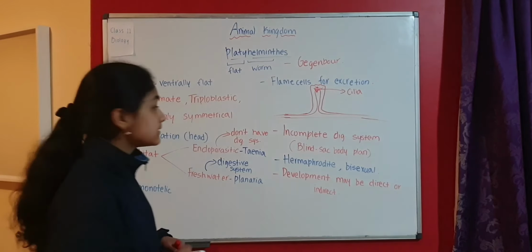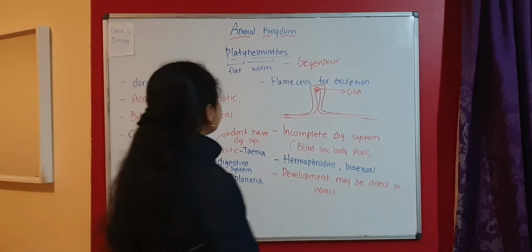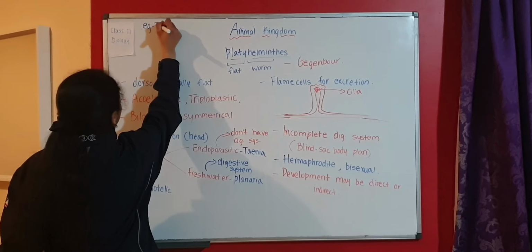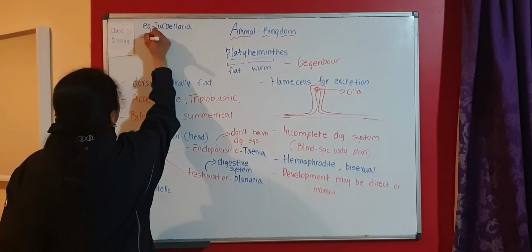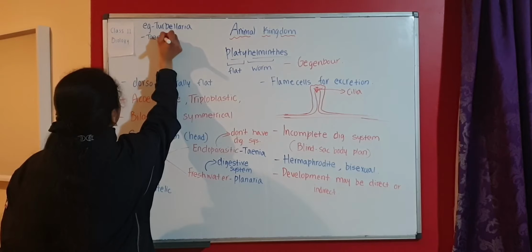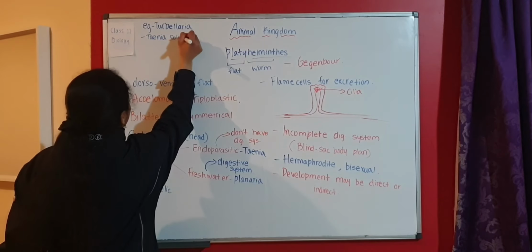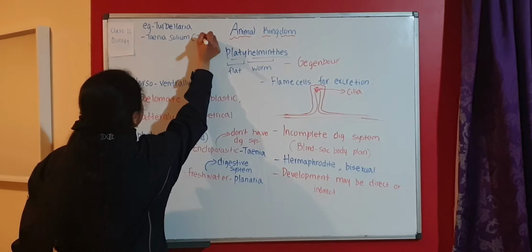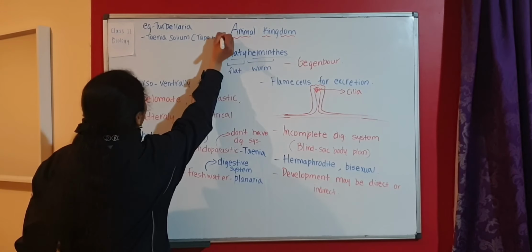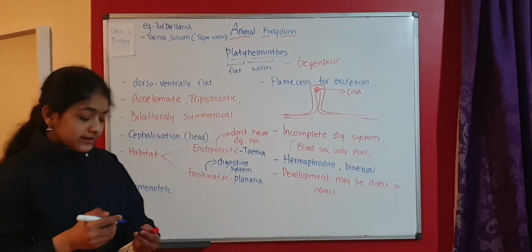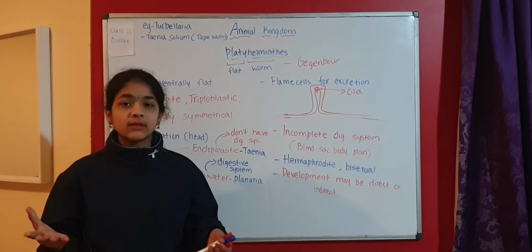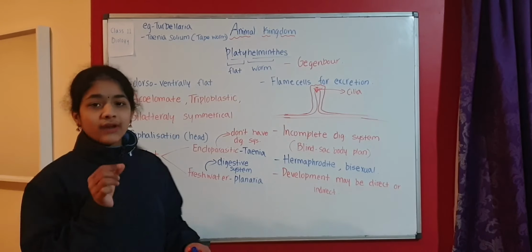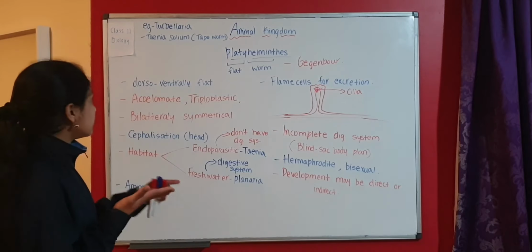Now let's take some examples of Platyhelminthes. The first one is Turbellaria. Next, Taenia solium. This is a very important one. Taenia solium can also be called tapeworm. Why are they called tapeworm? Because they look like tape. Yes, they look like the measuring tape that we use in our daily lives.